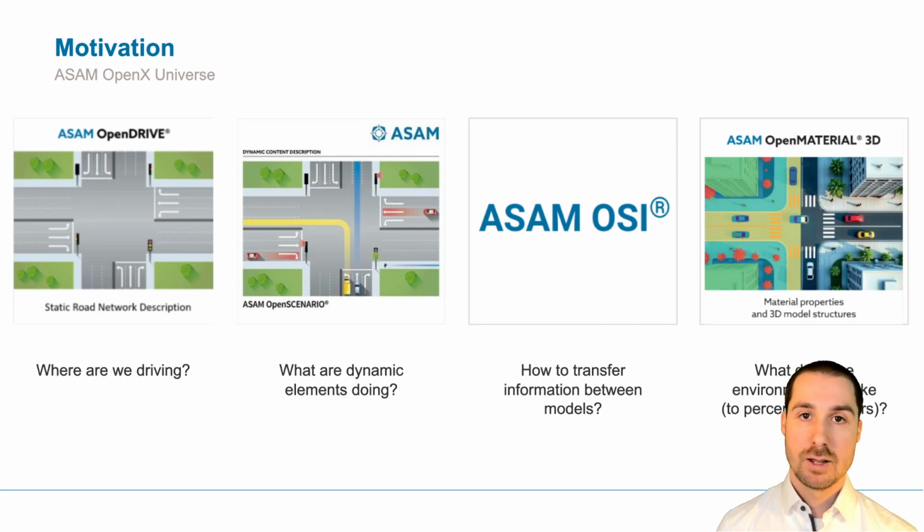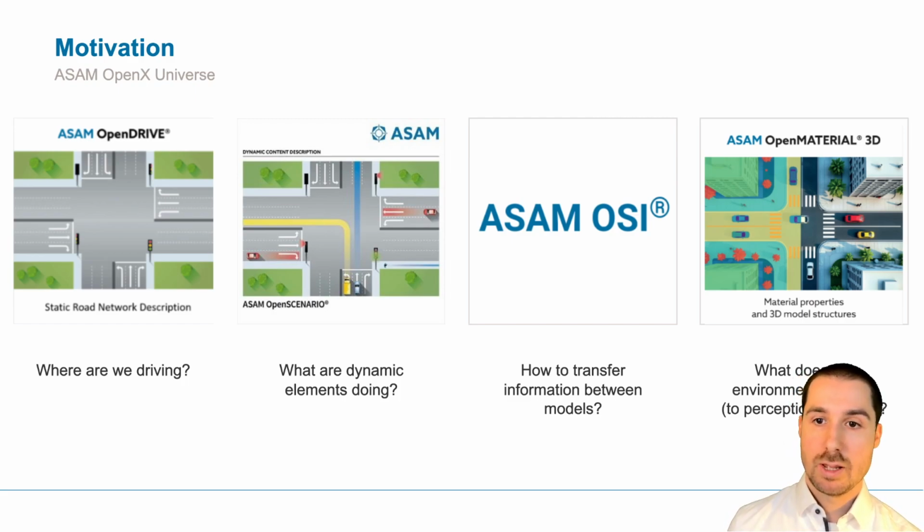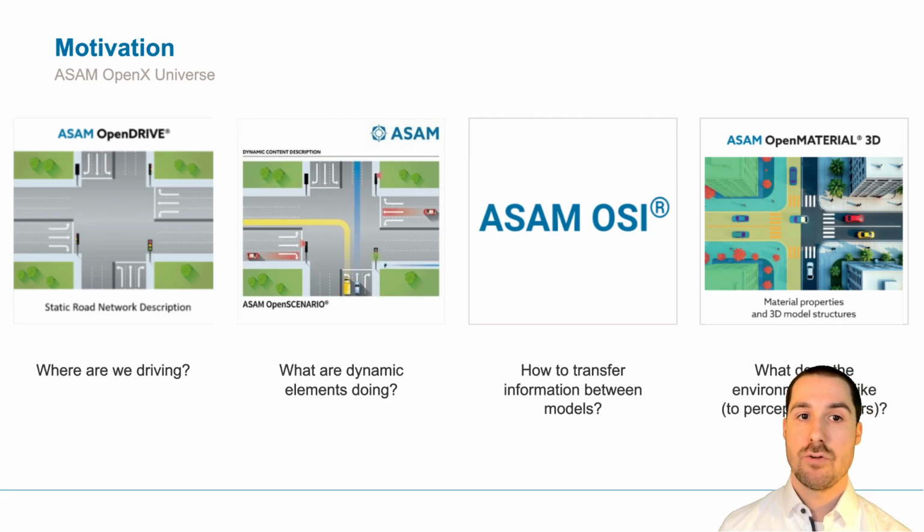And during runtime, every step of the simulation, you can transmit the current state of the environment, of all the dynamic elements to, for example, a sensor model that can then derive a sensor output. And that sensor output you can also transmit via ASAM OSI to the next element in your chain, maybe your object detection algorithm or maybe your behavior planning. So ASAM OSI defines interfaces between all the different components of a co-simulation.